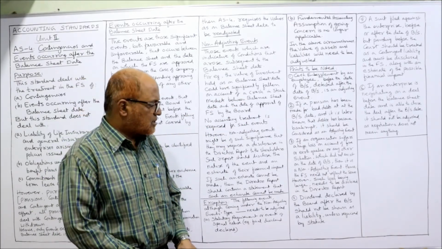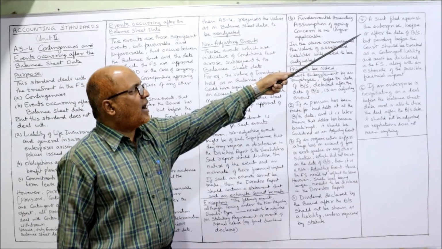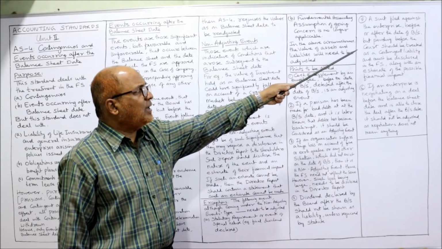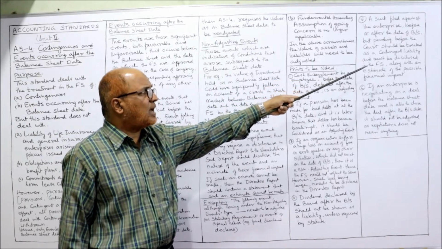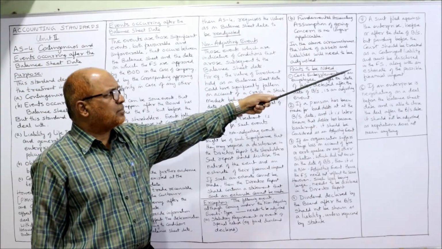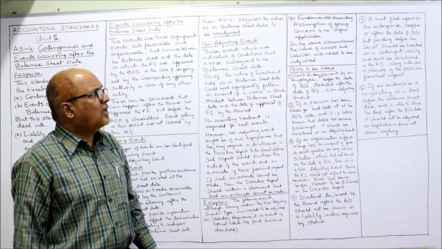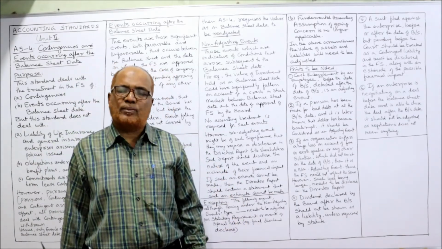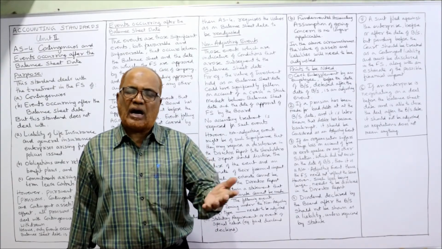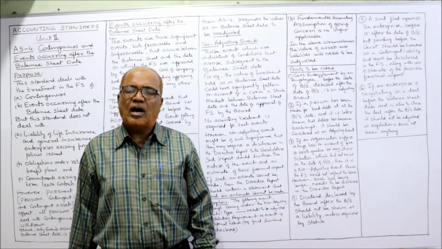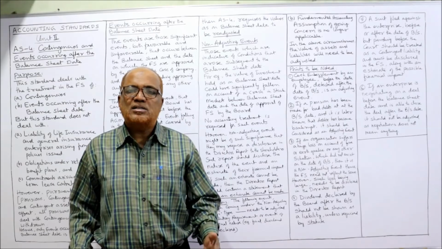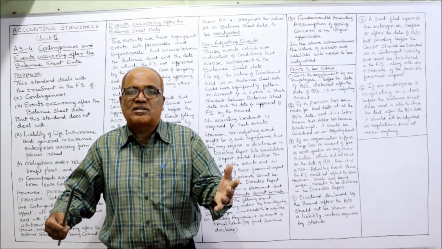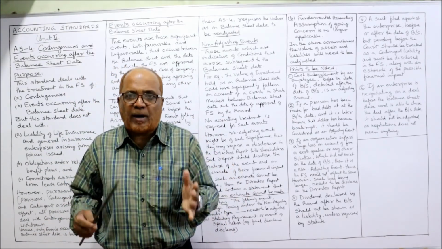financial statements. Next one is fifth, a suit filed against the enterprise before or after the date of the balance sheet but pending before the court should be treated as a contingent liability and must be disclosed in the financial statement along with estimate of the possible financial impact. Suppose one of the parties has put a legal claim, legal suit against the business before or after the balance sheet. This is called contingent liability because ultimately it depends on the court of law to give the verdict whether there is a liability or not on the part of the company.